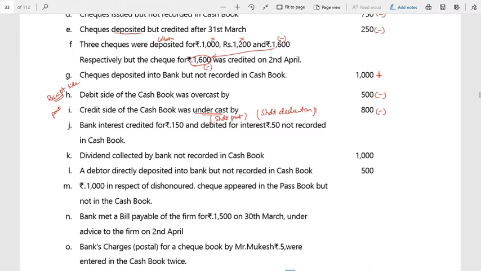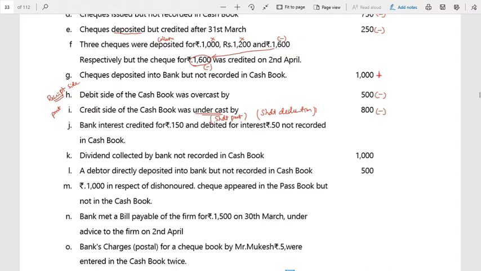Therefore I asked you, what is the purpose of the debit side? What is the purpose of the credit side? The purpose of the debit side is receipt. If the receipt side is overcast, it means I have booked excess income. So in the bank it is actually not increased. The cash balance was not actually collected, so I have reduced.